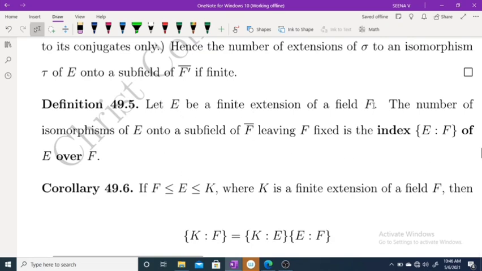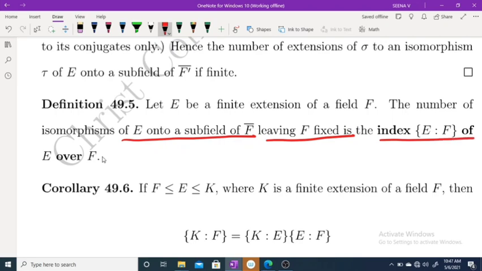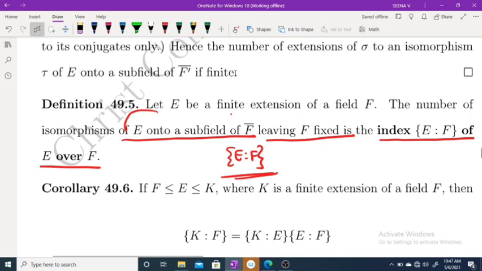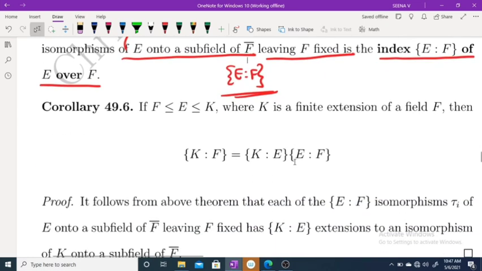Let E be a finite extension of a field F. The number of isomorphisms of E onto a subfield of F closure, leaving F fixed, is the index {E:F} of E over F. This {E:F} is actually the number of isomorphisms of E onto a subfield of F closure, leaving F fixed.